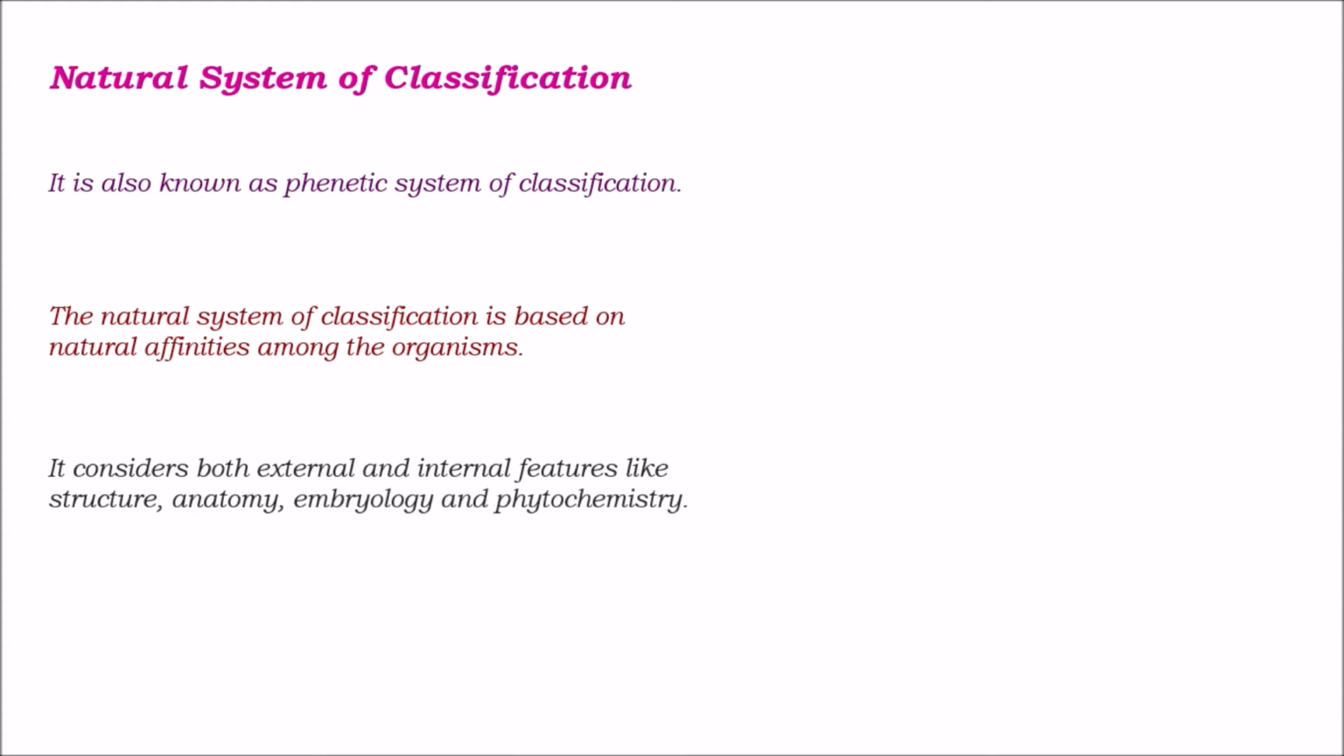It considers both external and internal features like structure, anatomy, embryology, and phytochemistry. The natural system considers both external and internal features like structure, anatomy, embryology, and phytochemistry. So the natural system of classification, also known as the phylogenetic system, is based on natural affinities among the organisms, and it considers both external and internal features like structure, anatomy, embryology, and phytochemistry.